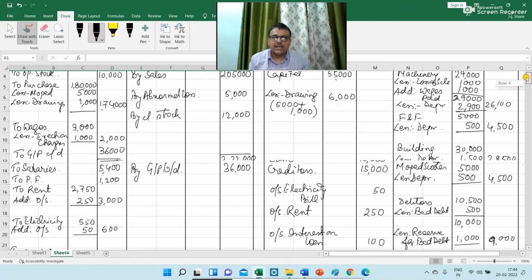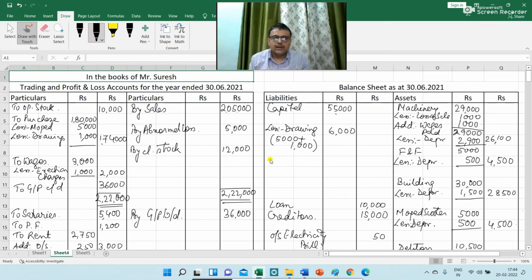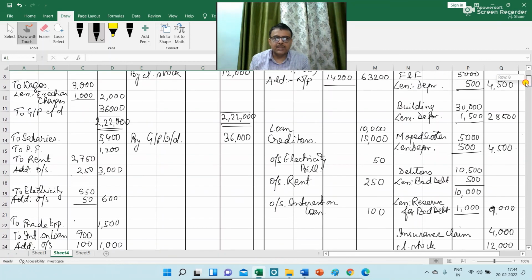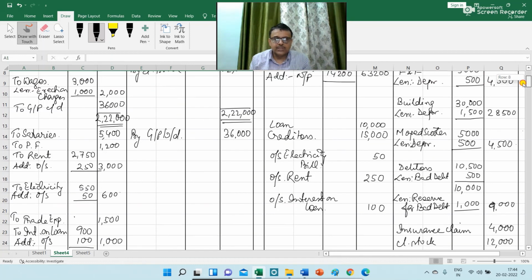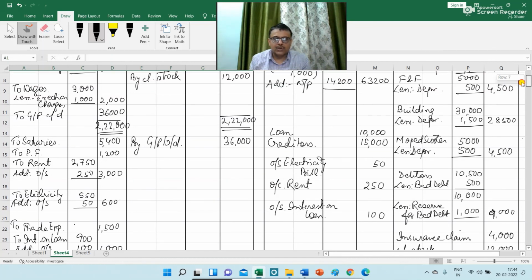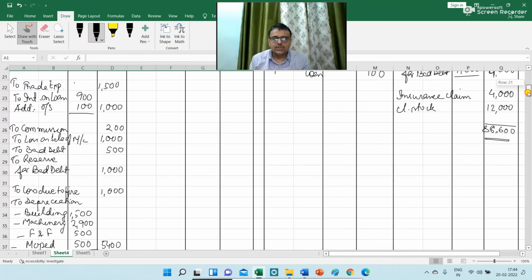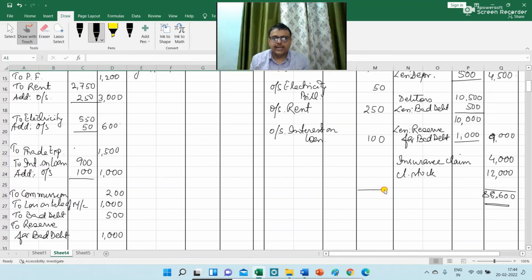And coming to the liability side, you have an opening capital of 55,000, then less drawing 6,000, add net profit of 14,200. So your closing capital is 63,200. Then loan 10,000, creditors 15,000, outstanding electricity bill of 50, outstanding rent 250, and outstanding interest on loan rupees 100. So total of liability side is also 88,600.